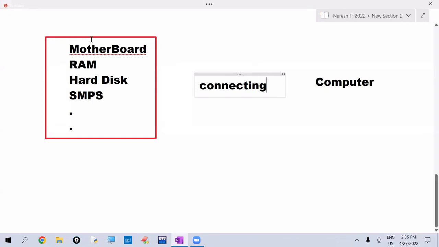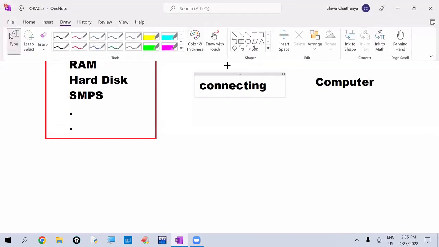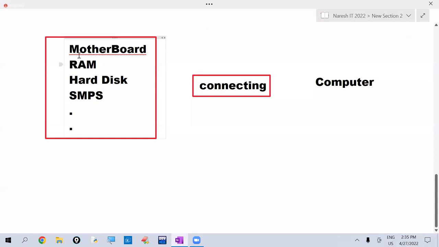It is becoming one computer, one device. These are raw materials, not directly useful things. We connect them in one particular manner, and now that is becoming one computer.